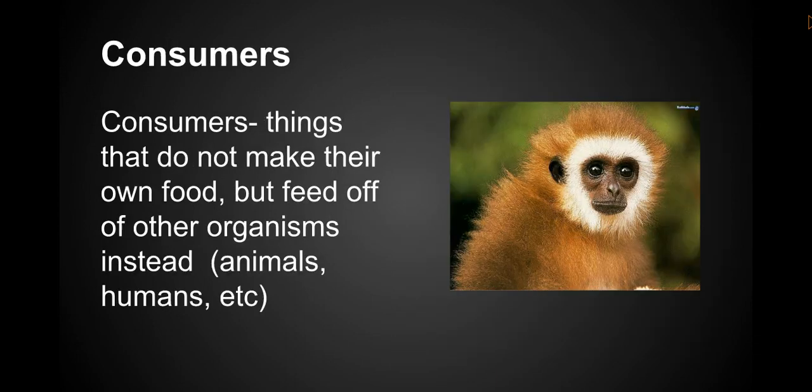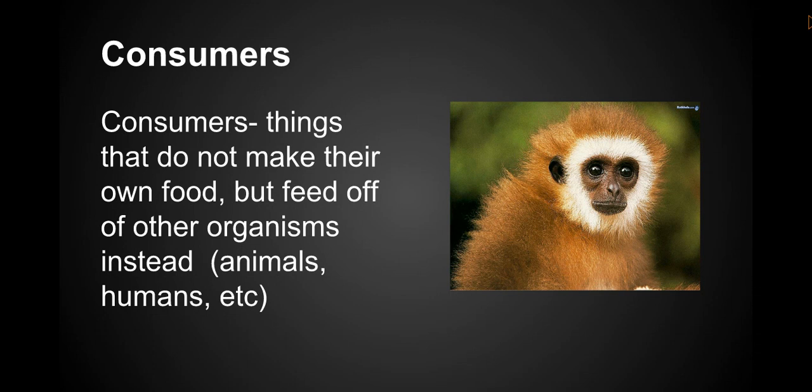Now, a consumer is the exact opposite. This refers to organisms like humans and animals that do not make their own food, but eat other things instead. Basically, this is an organism that feeds off of other organisms. Humans, dogs, all those kinds of things are definitely consumers. But so are tiny little insects and fish. They can be all different types of animals.